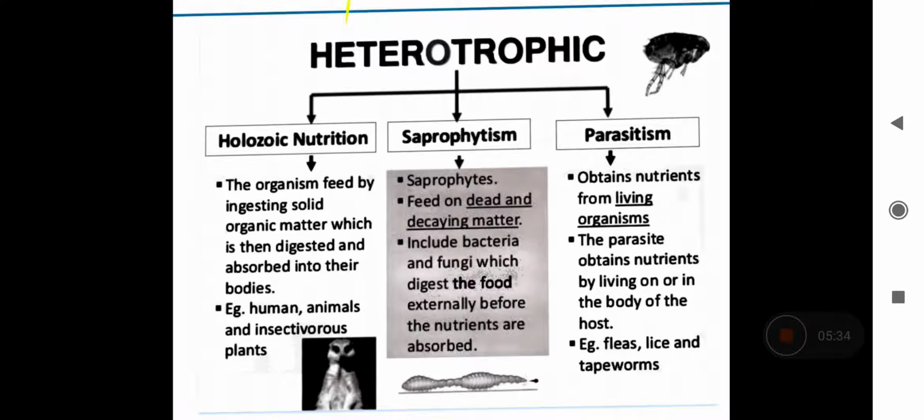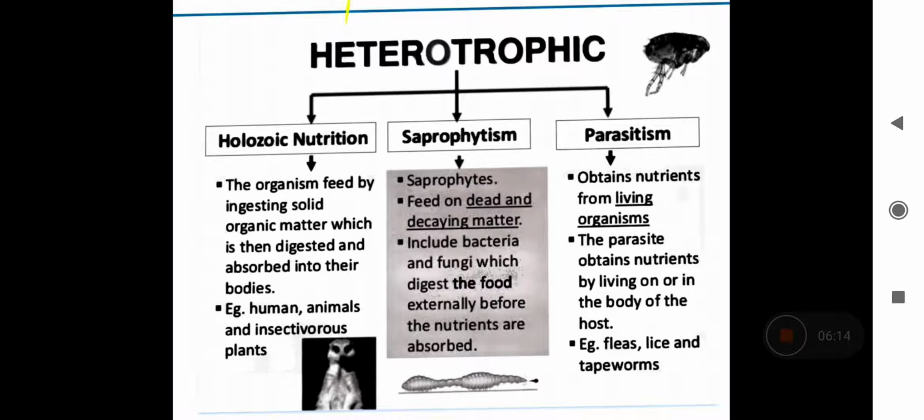Organisms feed by ingesting solid organic matter, which is then digested and absorbed in their bodies. As we eat, the food we take in is digested inside our body. We have a digestive system. So this mode of nutrition is called the holozoic mode of nutrition. Here we are classifying the heterotrophic mode of nutrition broadly into three categories: holozoic, saprophytic, and parasitic nutrition.